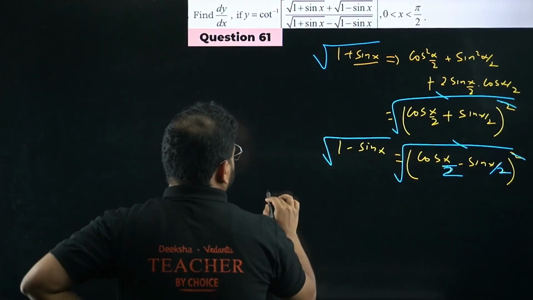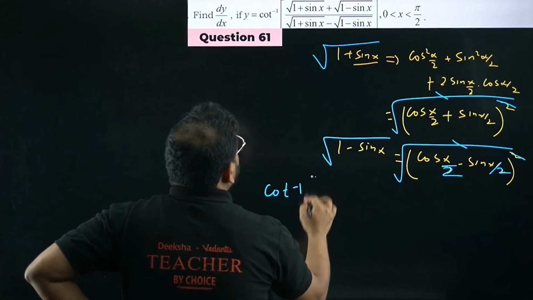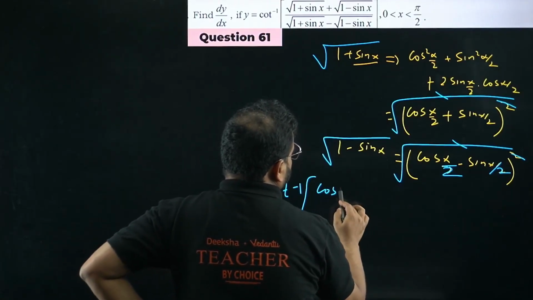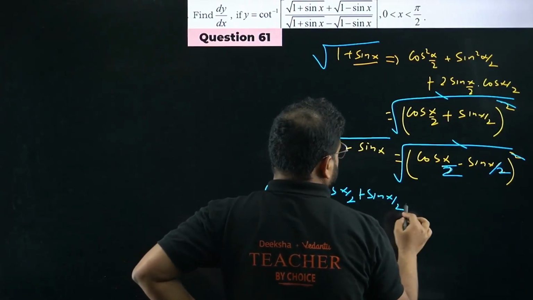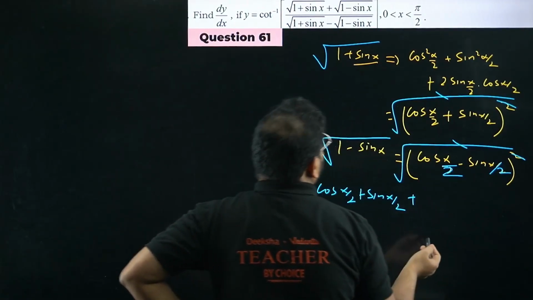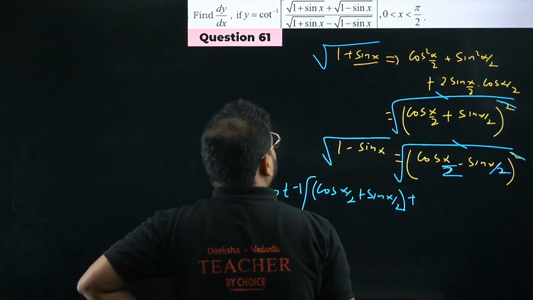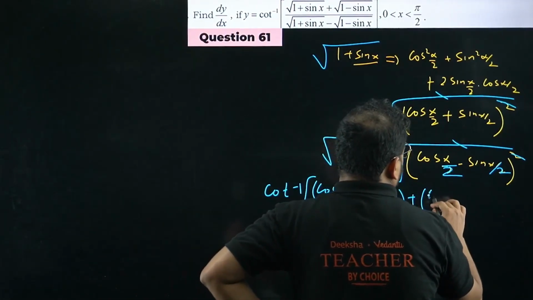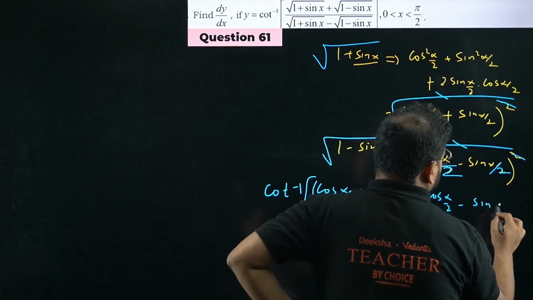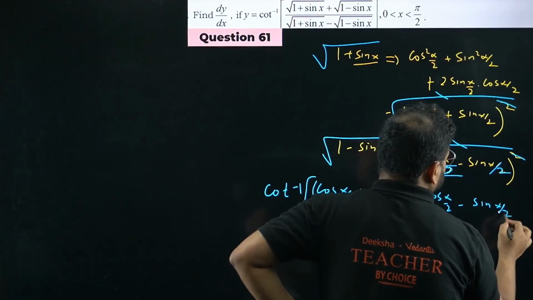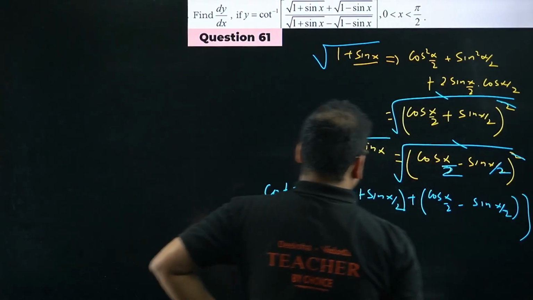So it will become cot inverse of cos of x by 2 minus sin of x by 2, sorry, plus. Is there, no? So plus, then I have plus sign again. This is the first root. I'm going to get this as cos of x by 2 minus sin of x by 2. Please check. Close the bracket.